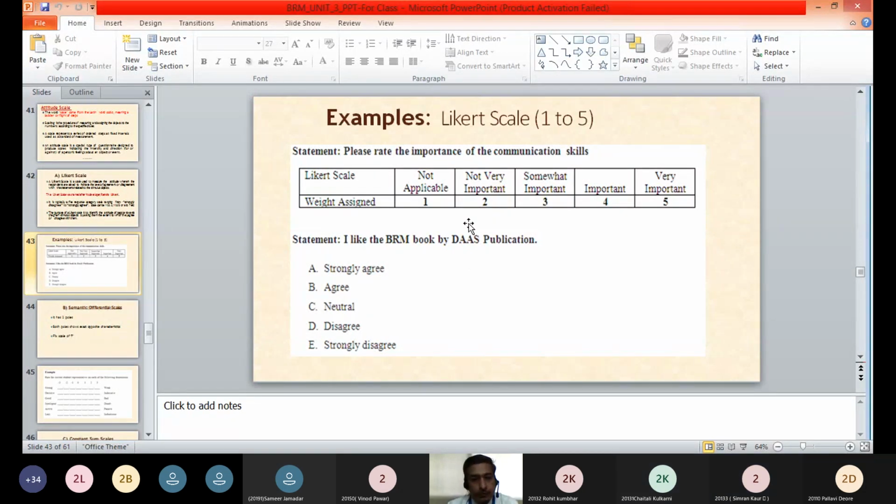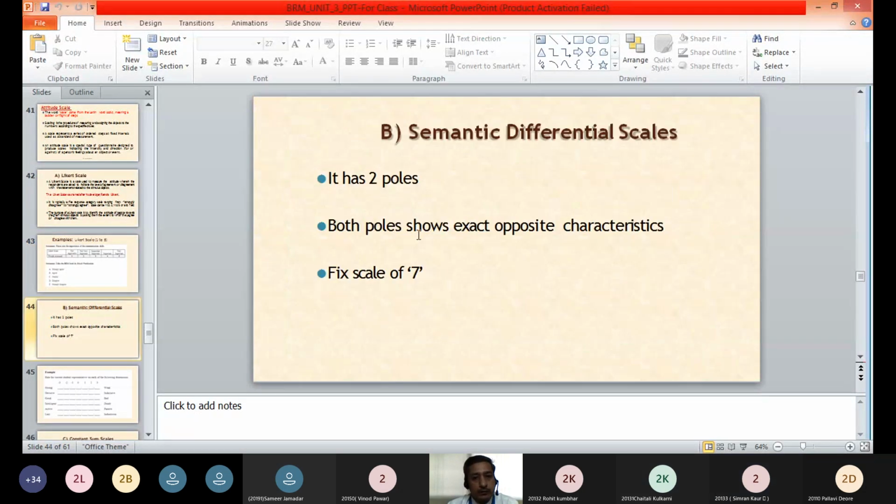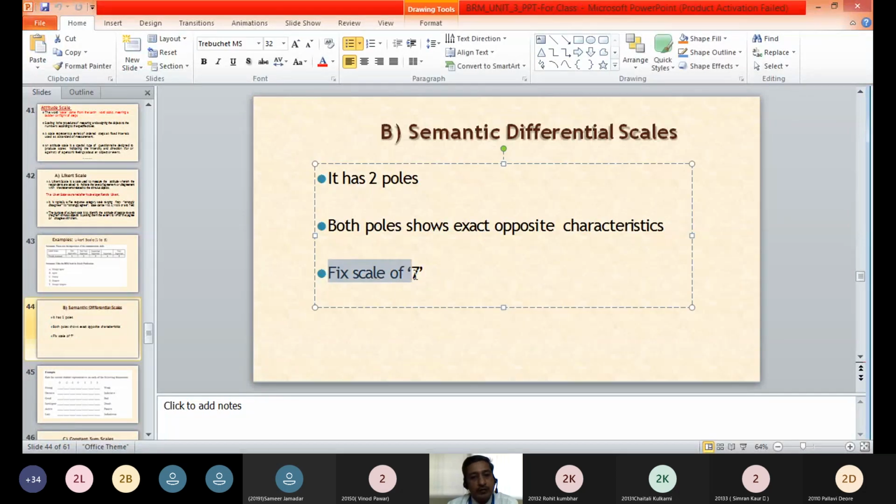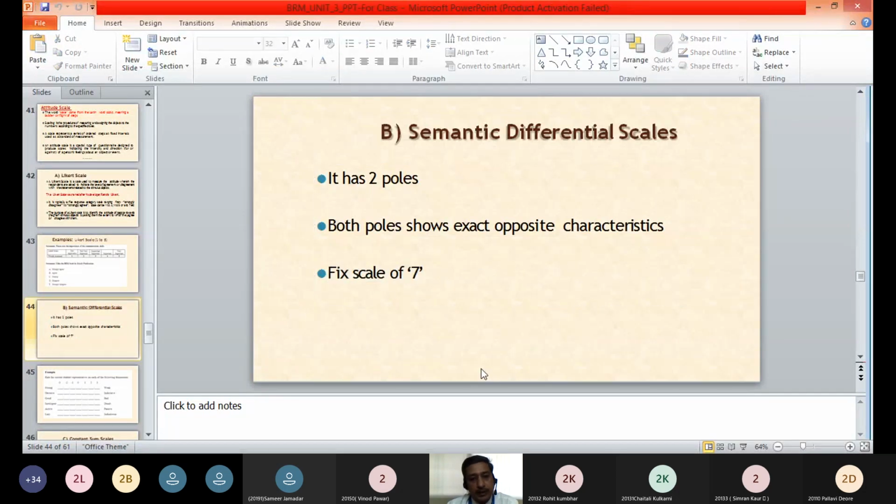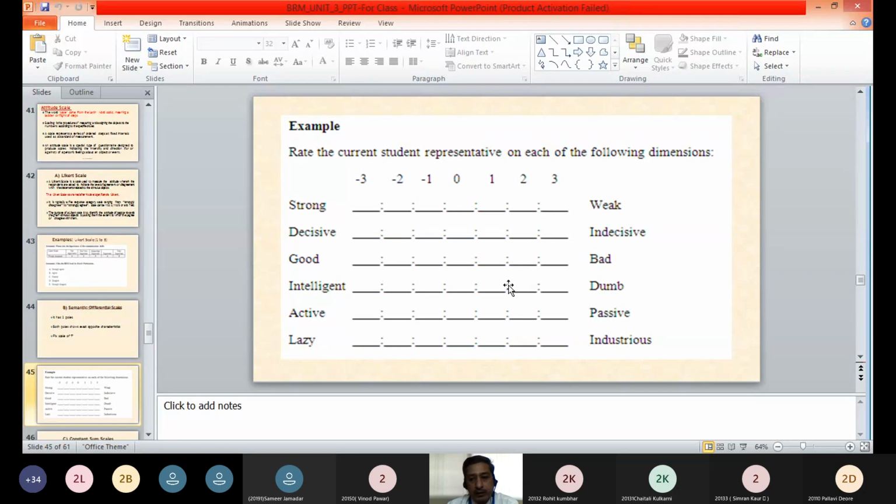Okay. So there is a second type of scale which is called the semantic differential scale. In semantic differential scales, you will see that there will be 2 poles. These poles will be exactly opposite to each other. These poles will have opposite characteristics, and it is a fixed scale of 7 points. So we'll take an example so that it will be clear to you.